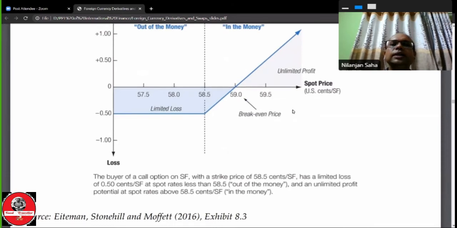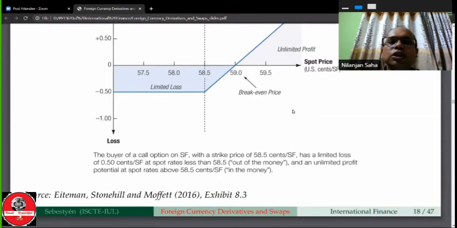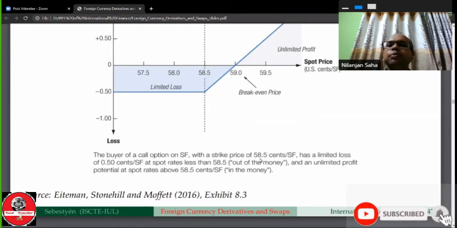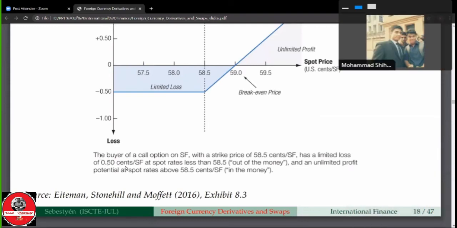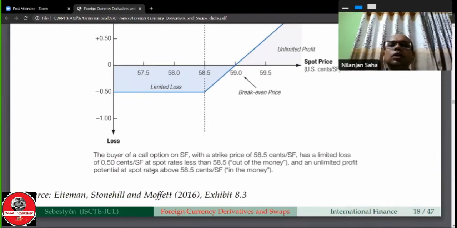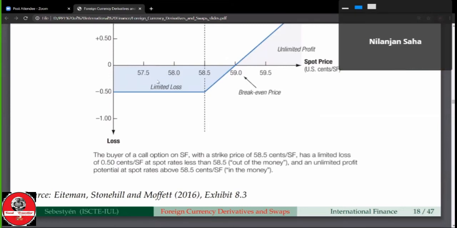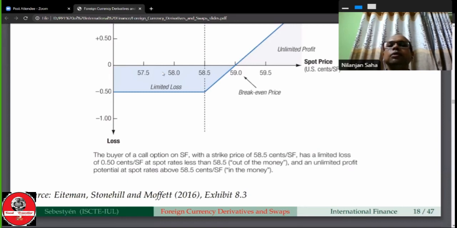Okay, so we think the buyer of a call option on Swiss franc with a strike price of 58.5 cents per Swiss franc has a limited loss of 0.5 cents per Swiss franc at a spot rate less than 58.5. If the spot price is less than our strike price, the option will not be exercised. But what will be the loss of the holder? The holder will lose the premium that he already paid, the premium out of the money. This is 0.5 cents.